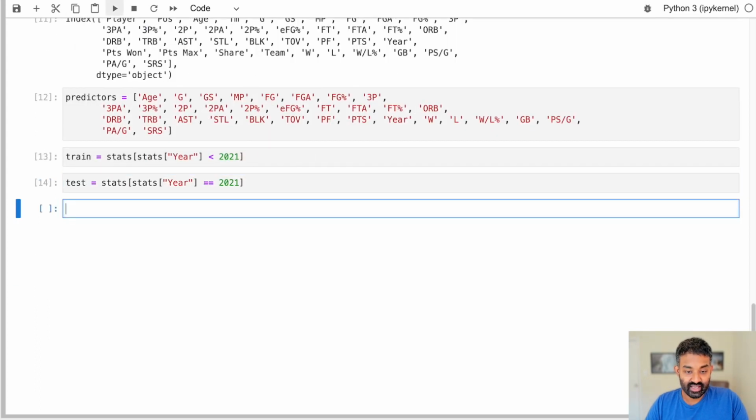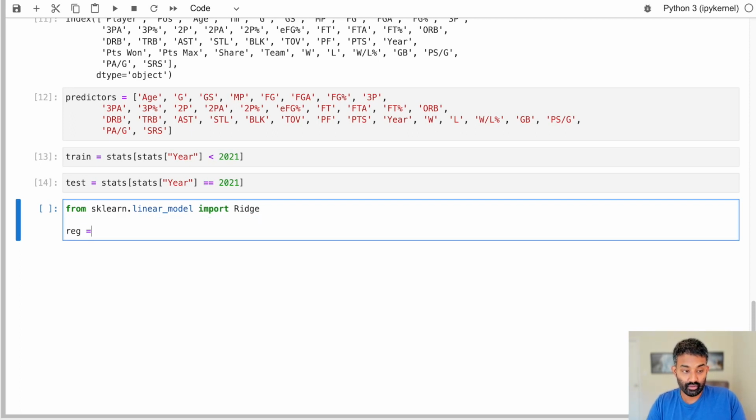So that's our training set and our test set. And we will use a fairly straightforward model to actually create our first machine learning set of predictions here. We're going to use something called Ridge Regression. So you're probably familiar with linear regression, where you make predictions based on drawing a line through the data. Ridge regression is a form of linear regression that is designed to prevent overfitting. So we're not going to get too deep into it now, but basically ridge regression shrinks the linear regression coefficients to avoid overfitting. So we're going to go ahead and just create that model.